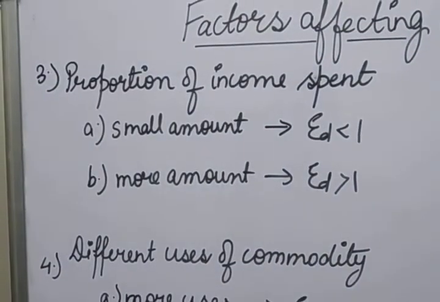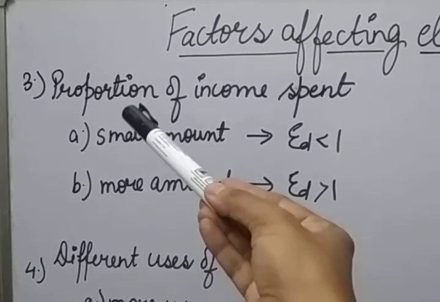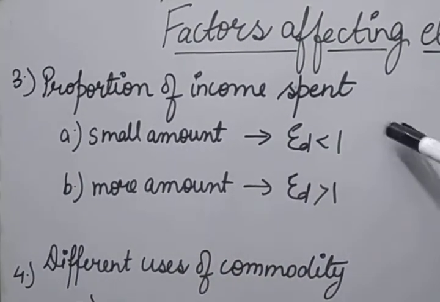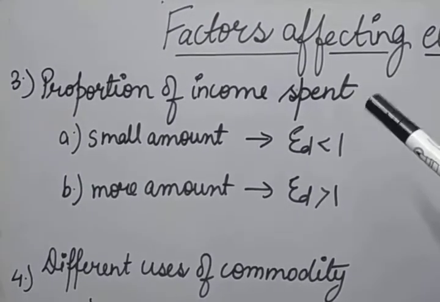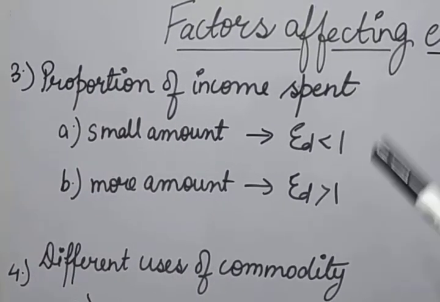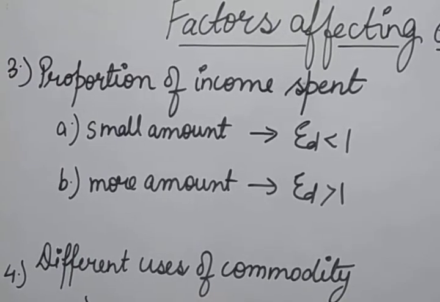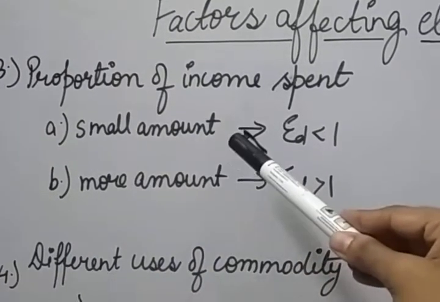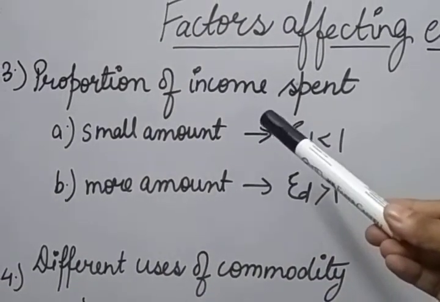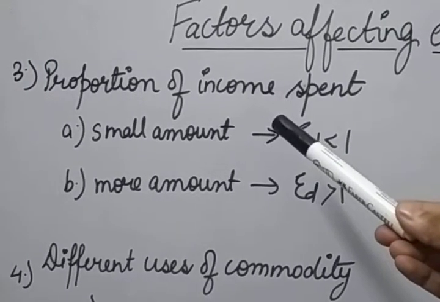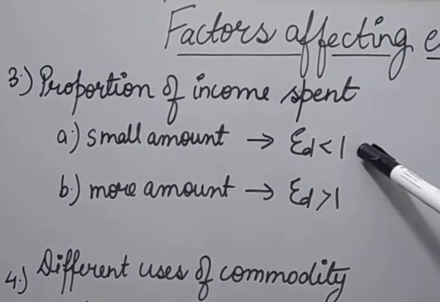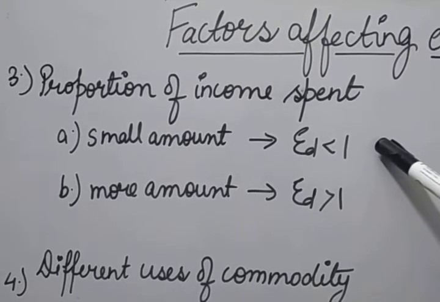Now the next factor is proportion of income spent, or share in the total expenditure. That means a good on which a consumer spends a very small proportion of his income will have an inelastic demand. That means elasticity will be lesser than 1. Why?